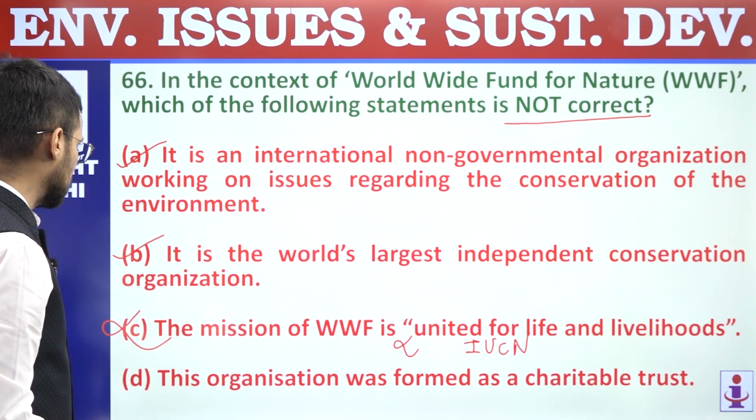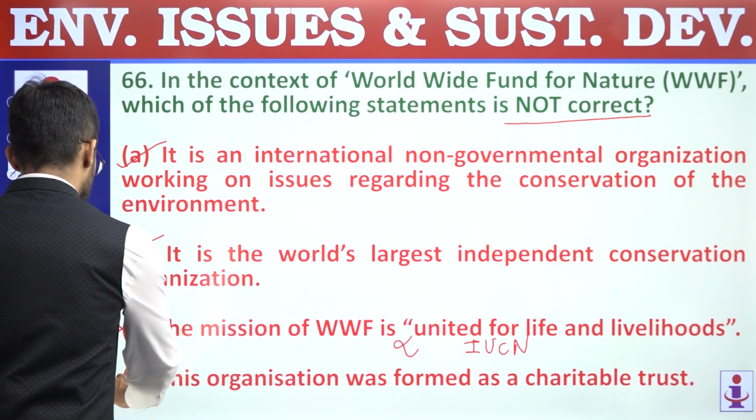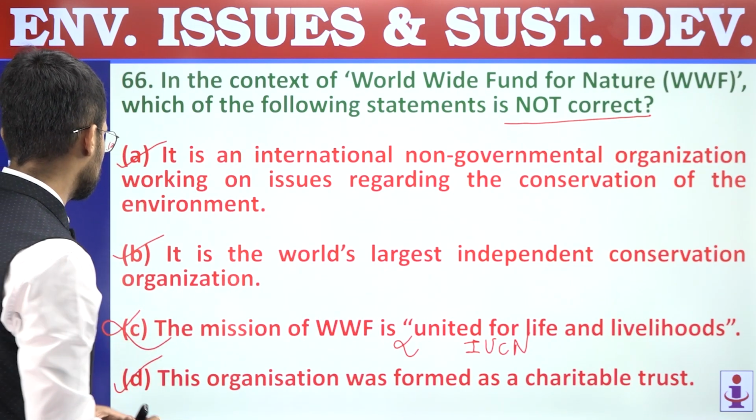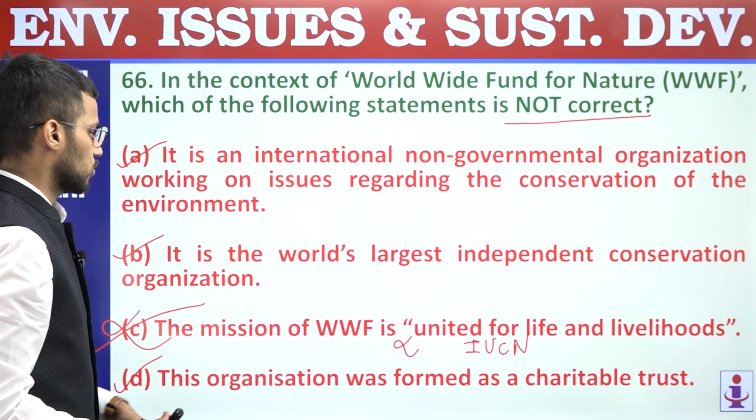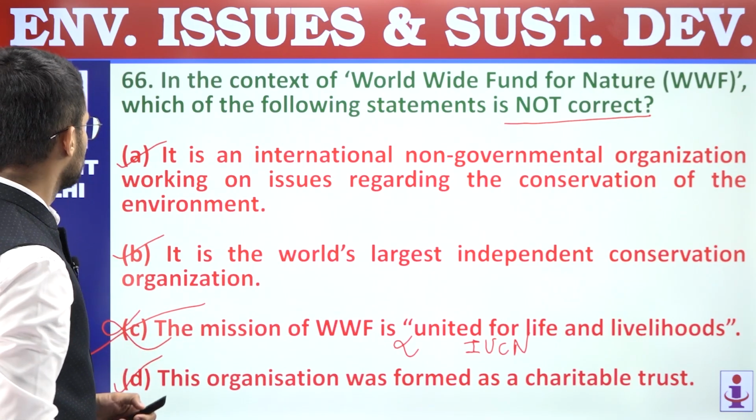But still we'll read D. This organization was formed as a charitable trust. So initially it was formed as a charitable trust, right? So question number 66, answer is C. We are supposed to find out incorrect statement. C is incorrect, and that's why it is our answer.